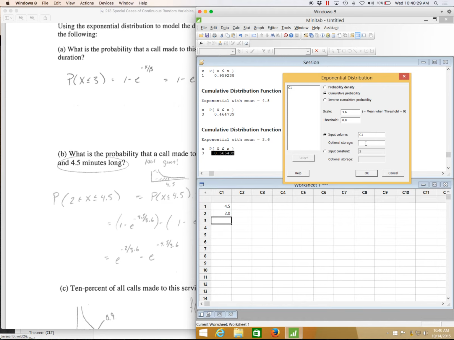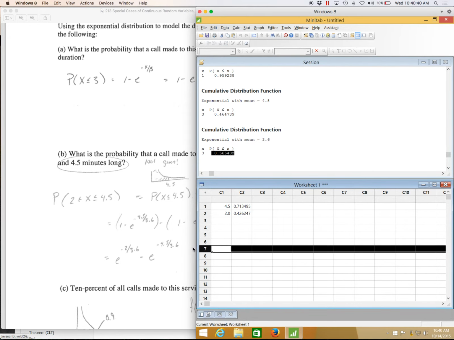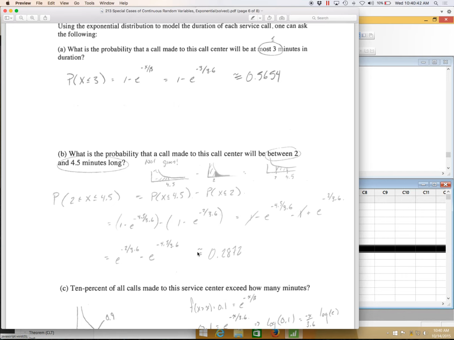I could store it in column 2 right next to these values. Here are the cumulative probabilities. If I take 71 and subtract 42, I get somewhere around 28. So that's the probability that a call will last between 2 and 4.5 minutes long.